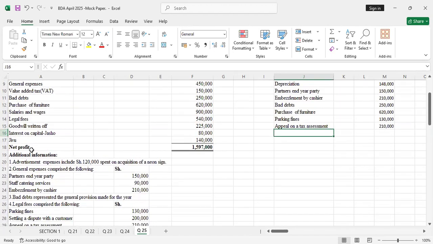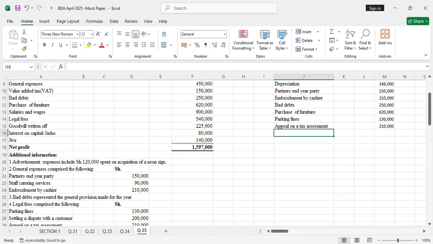Then goodwill written off. Is goodwill written off allowable or disallowable? Goodwill relates to the business. We assume that the goodwill was on the business, so it relates directly to the affairs of the business. But you see, this goodwill was written off. So how will we classify it?